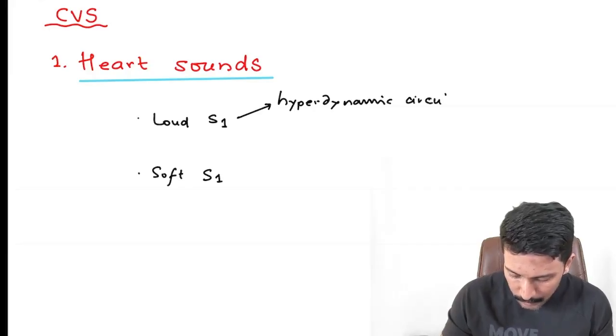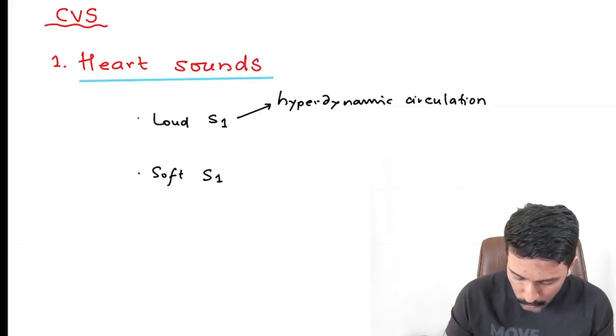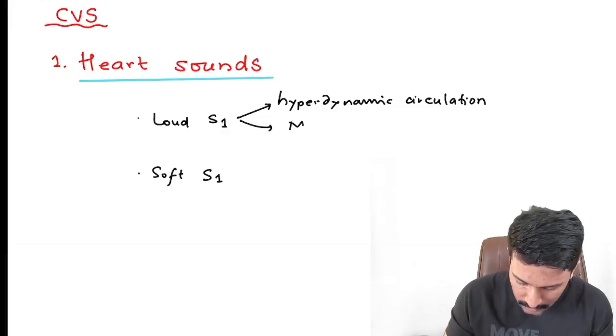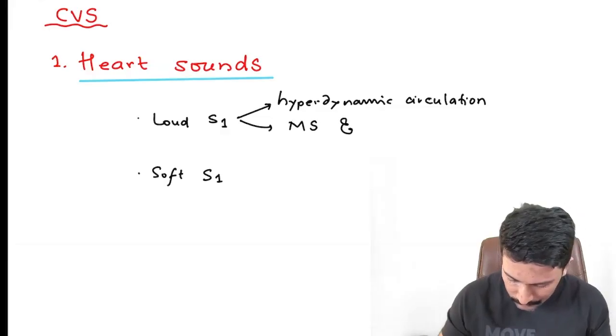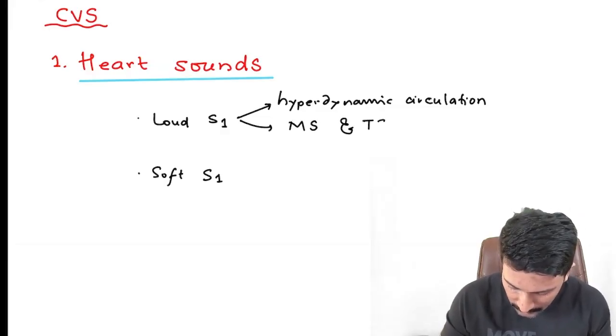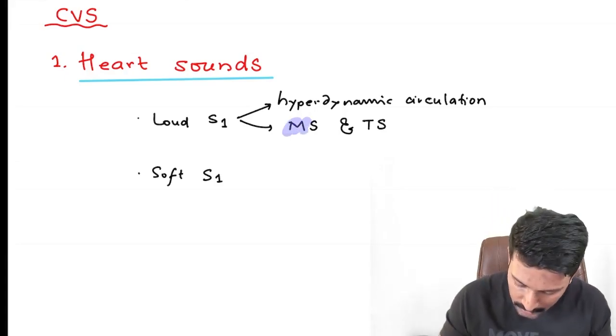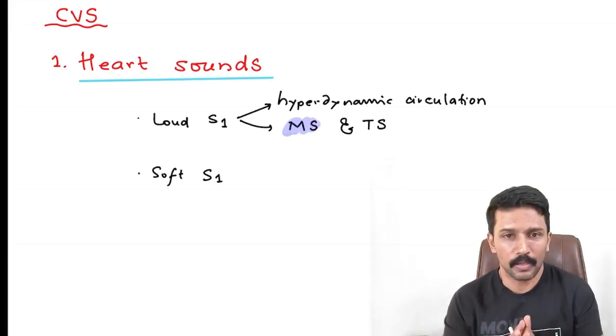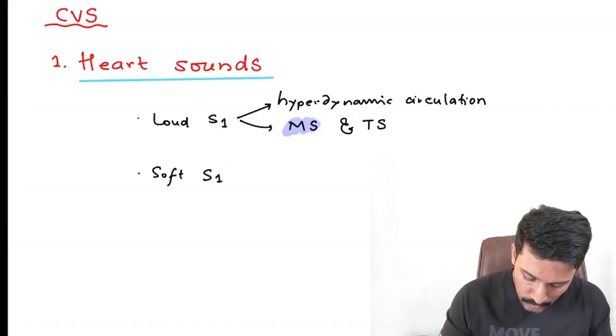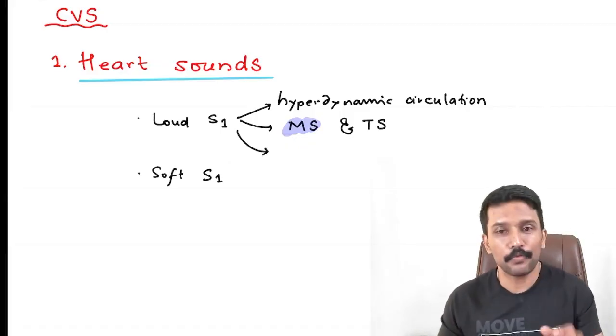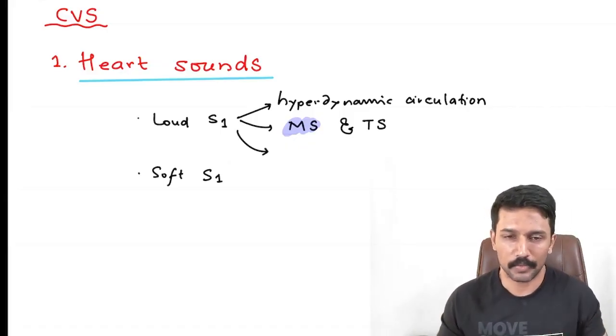Then apart from hyperdynamic circulation, you also get loud S1 in mitral stenosis and tricuspid stenosis. MS and TS you can have loud S1. For exam, MS is particularly important. And then third, they may ask you the relationship between the loudness of first heart sound and the PR interval.